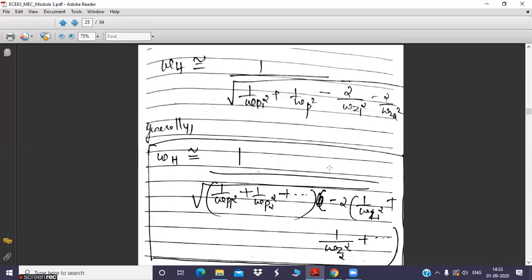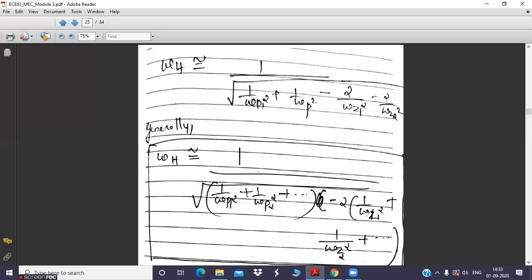So minus 2 will be taken outside, multiplied by 1 by omega z1 square. What happened to this minus? Minus is taken outside, so I have put minus here, and this will become plus. Minus 2 of 1 by omega z1 square plus 1 by omega z2 square, etc., up to n number of terms. This is a general way of expressing the equation for cutoff frequency omega h.